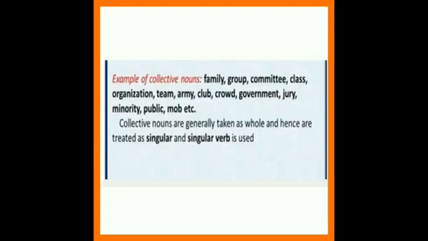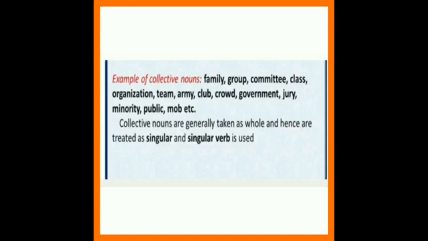Some more examples of collective nouns: family, group, committee, class, organization, team, army, club, crowd, government, jury, minority, public, mob, etc. These are some examples of collective nouns. Collective nouns are generally taken as a whole and hence are treated as singular, and a singular verb is used. So after the collective noun, a singular verb is used.